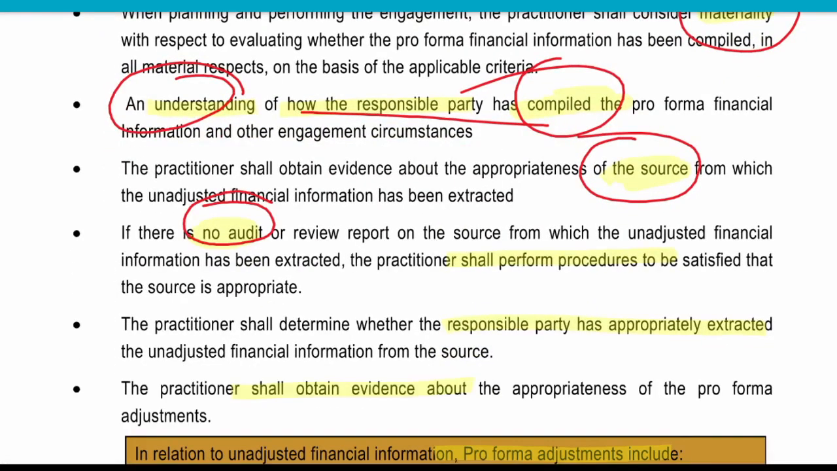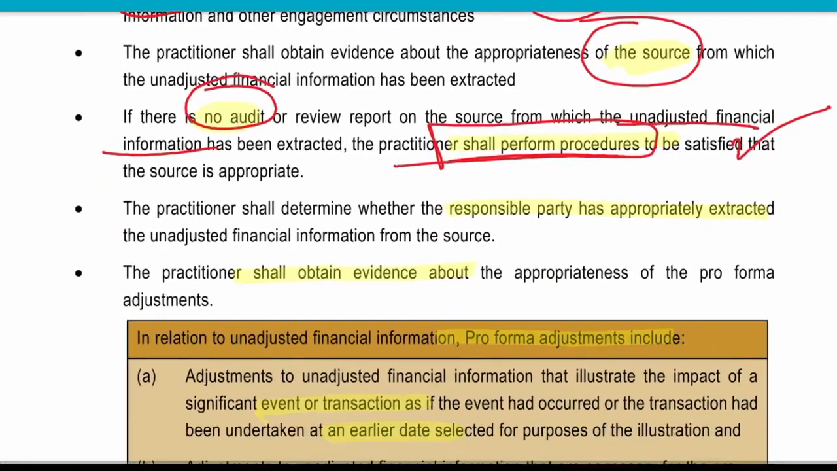If there is no audit of the unadjusted financial information, the practitioner shall need to perform other procedures, right? If the historical financial data is not audited and he needs to provide assurance over the pro forma financial information, then the auditor also needs to perform procedures over unadjusted financial information as well. Then the practitioner shall determine whether the responsible party has appropriately extracted the financial information from the sources.